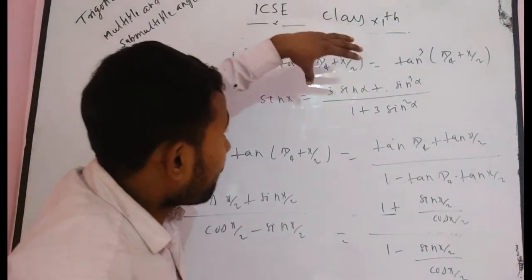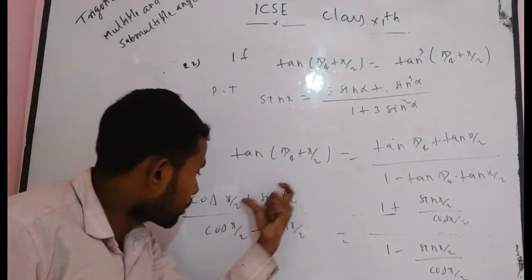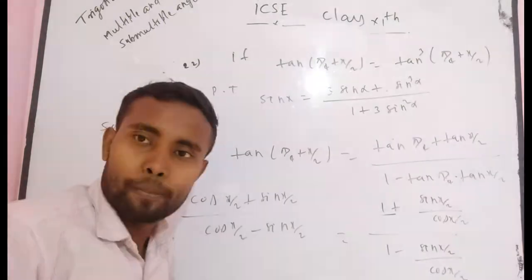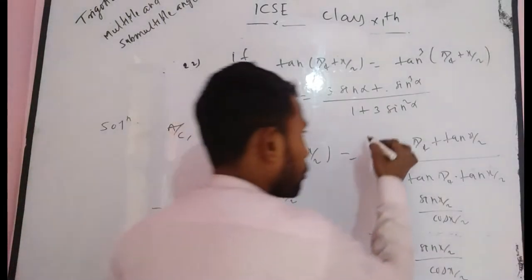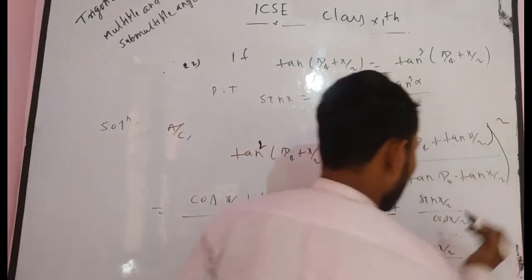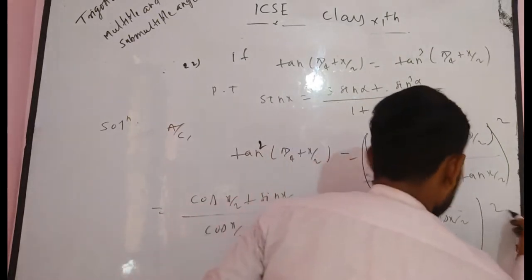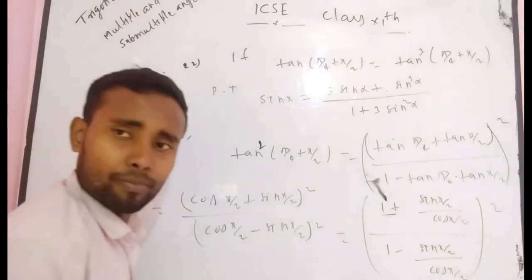Definitely, after squaring this factor, you get cos x by 2 plus sin x by 2 divided by cos x by 2 minus sin x by 2, whole square. Definitely it becomes a whole square. Here you get a whole square, here you get completely a whole square, and here again you get completely a whole square. That means you can separate it like this.